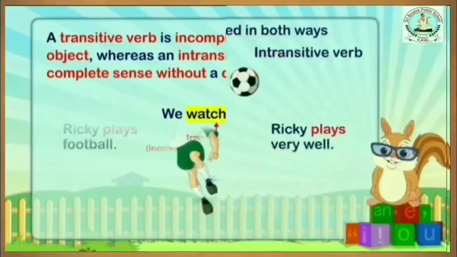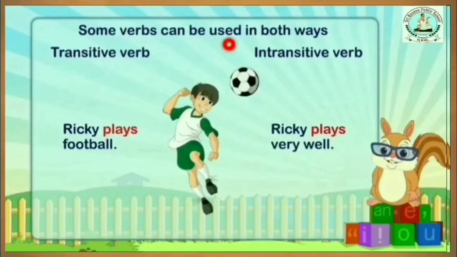And some verbs can be used in both ways, as a transitive verb and as an intransitive verb. For example, the verb play. Look at the example here. Ricky plays football. Here plays is a transitive verb. How? Because it requires an object here. So football is the object. So it is used as a transitive verb.